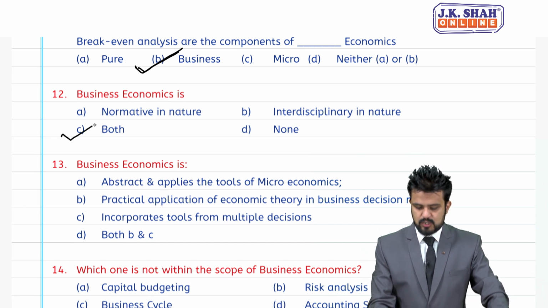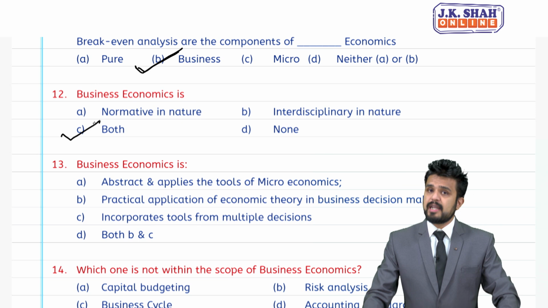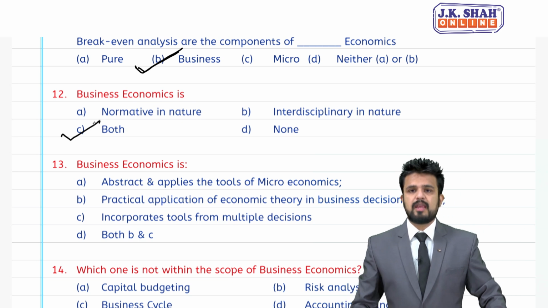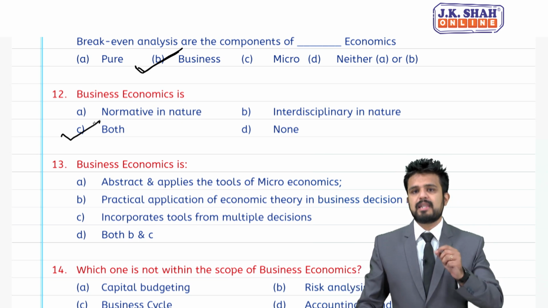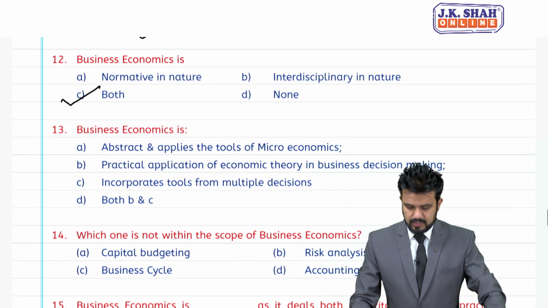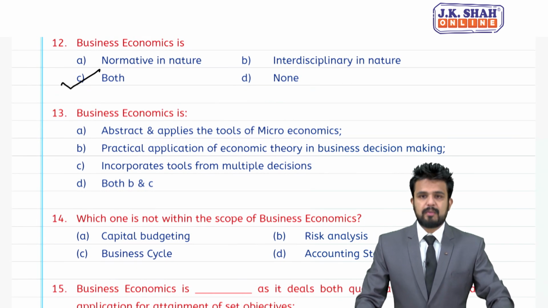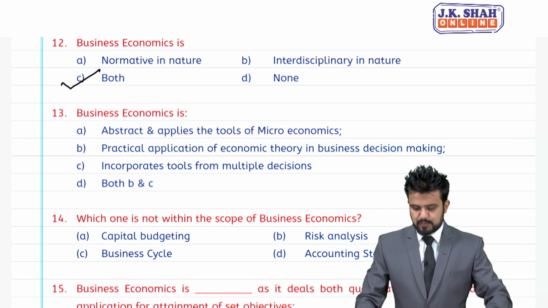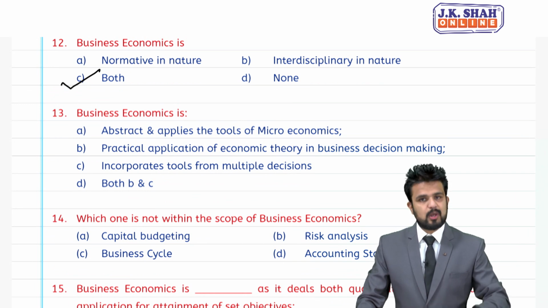Right answer is it is both normative as well as interdisciplinary. Another name for interdisciplinary is multidisciplinary in nature. MCQ number 13, business economics is abstract and applies the tools of microeconomics.